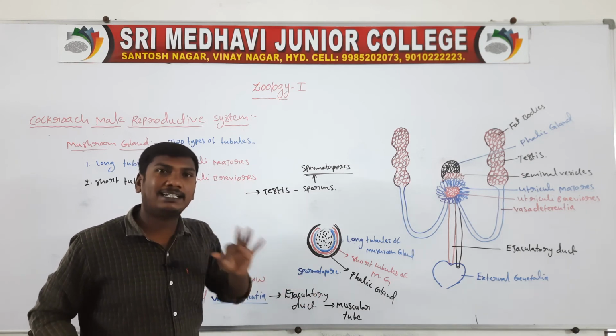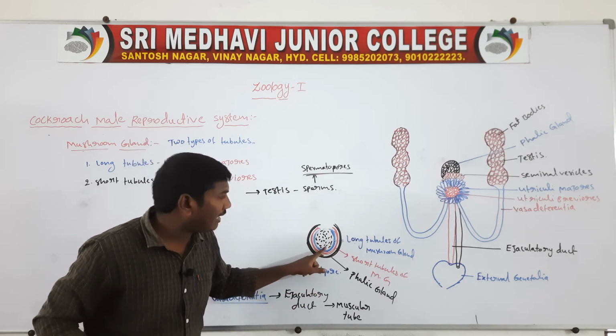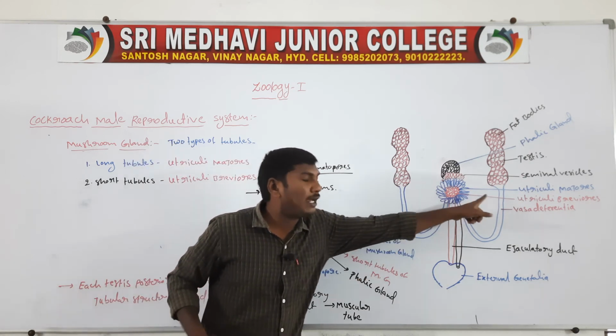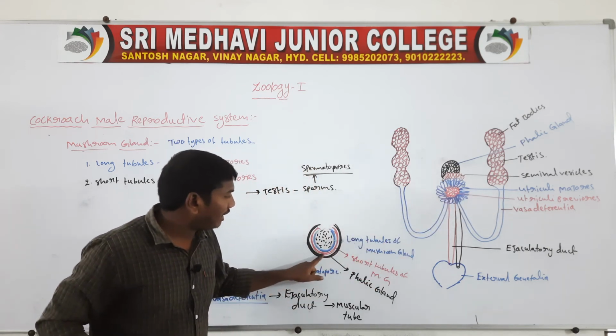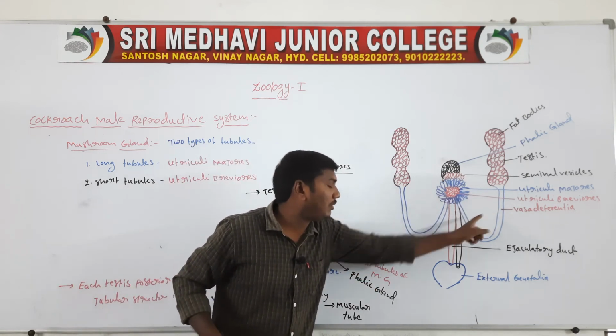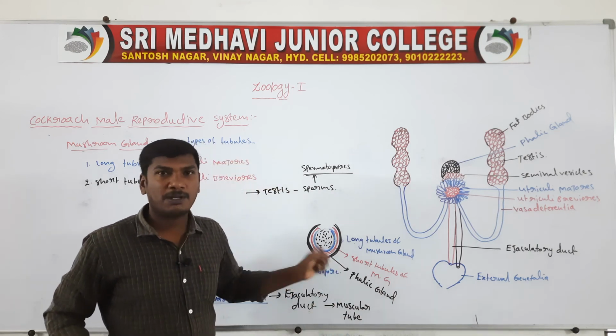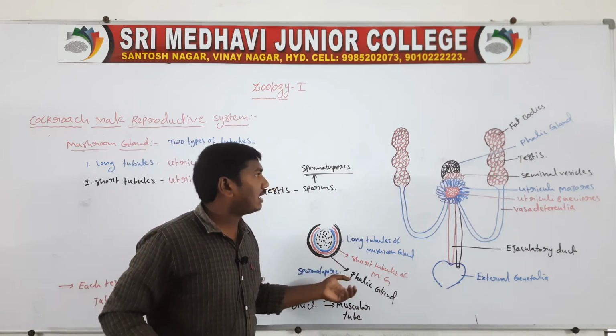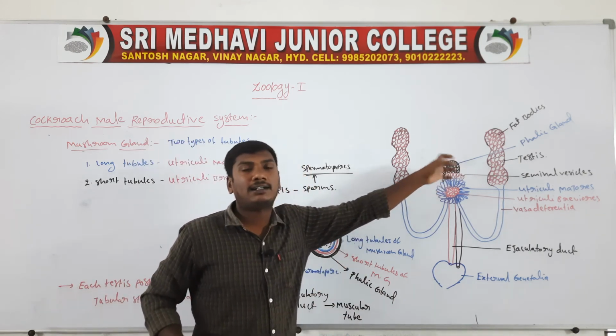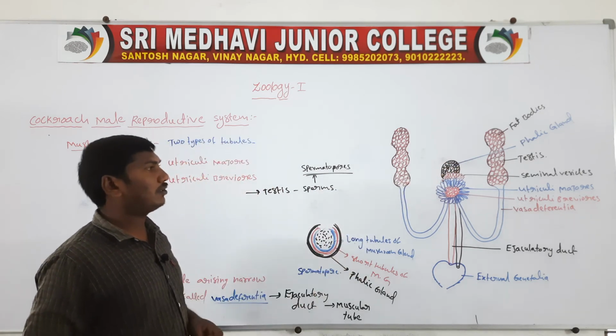The spermatophores contain three membranes. The inner membrane is the formation of the long tubules of the mushroom gland. The middle membrane is the formation of the short tubules of the mushroom gland. Next one, the outer membrane is the formation of the phallic gland. So these are totally the spermatophore.